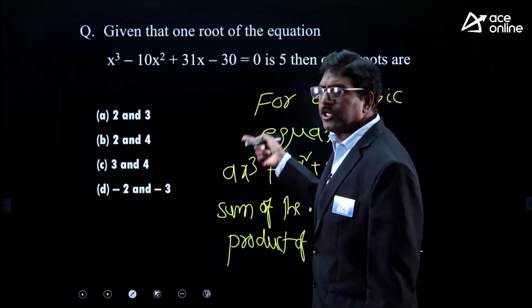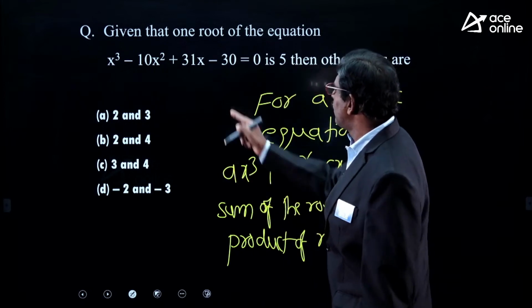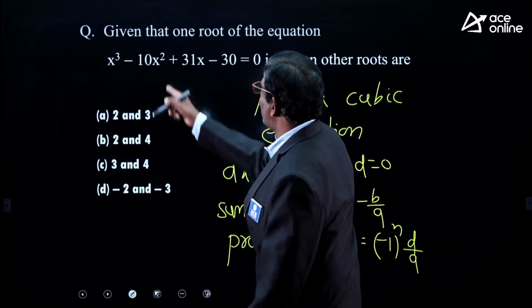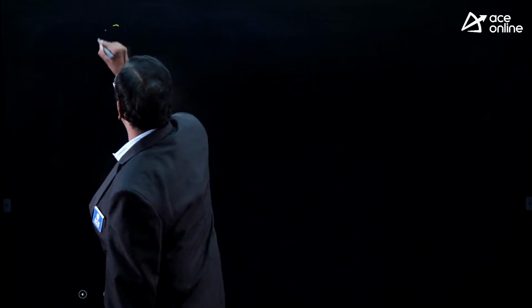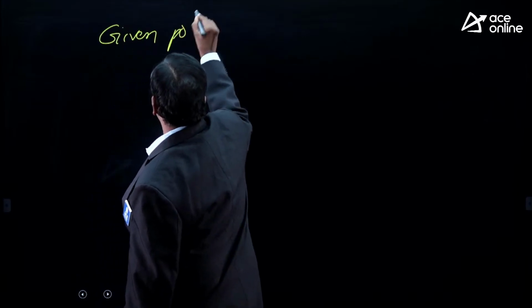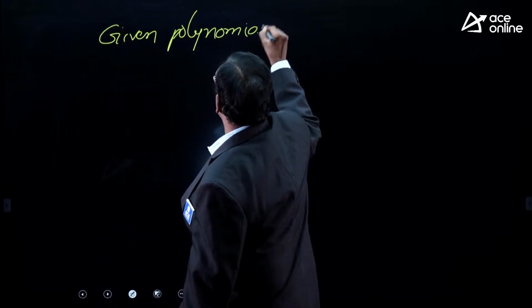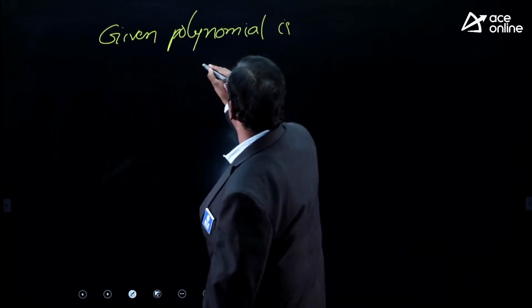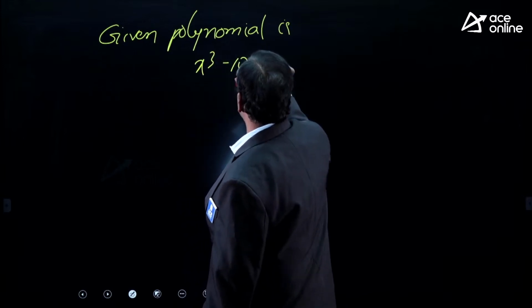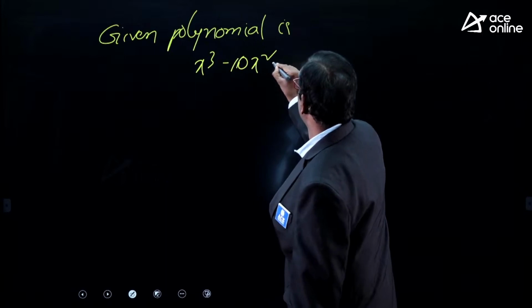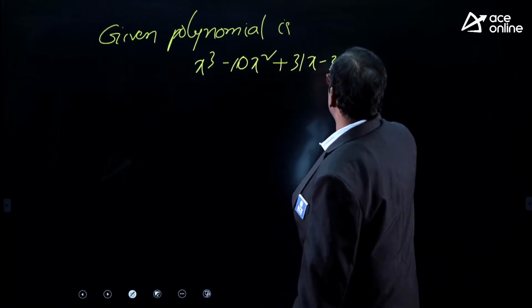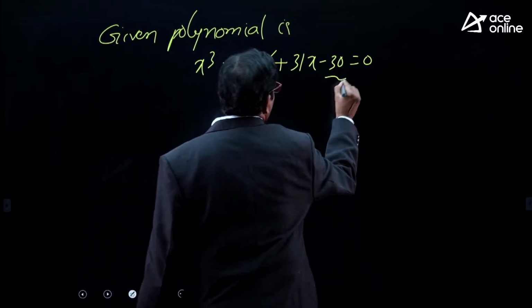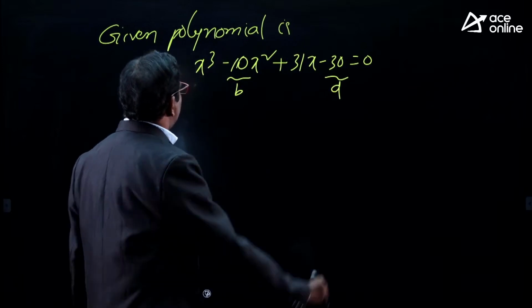Now the sum of the roots. The remaining two roots we don't know, and one root is given as 5. The given polynomial is x cube minus 10x square plus 31x minus 30 is equal to 0, so a is 1, b is minus 10 and d is minus 30.